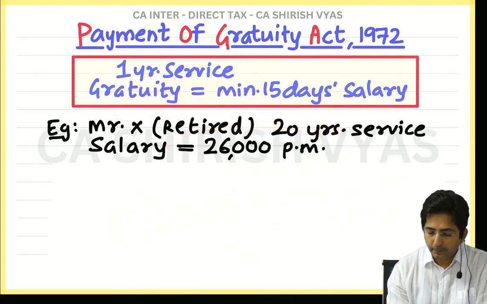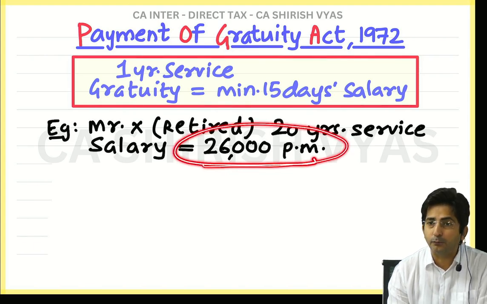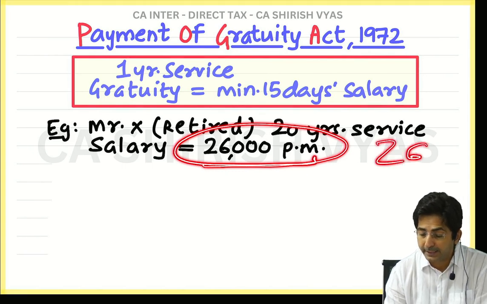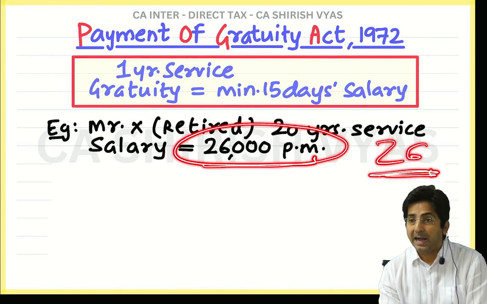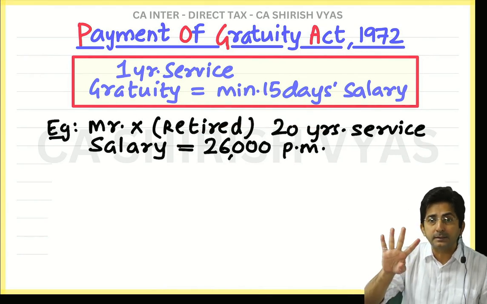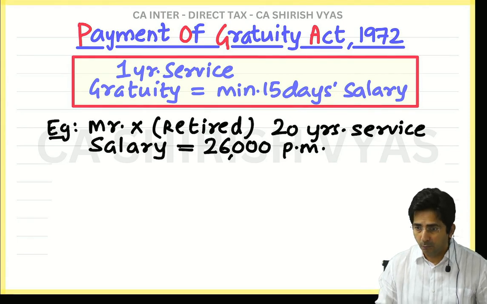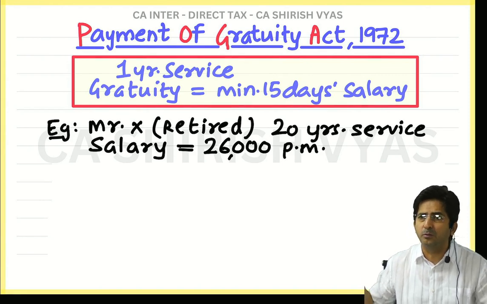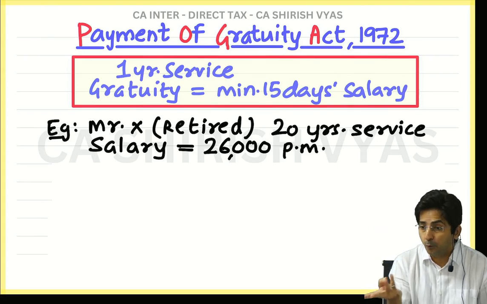Yes, this 26,000 is the salary of 1 month, and 1 month is treated as 26 days. Actually, a month is around 30 days, but every month there are 4 Sundays. And salary is given for holidays or working days? Salary is for working, and you are not working the whole month. You are working only 26 days, because 4 days are Sundays.